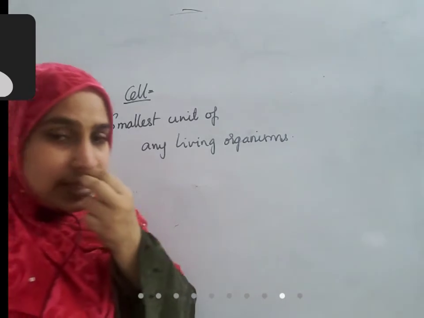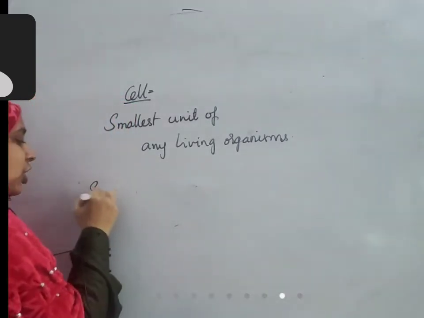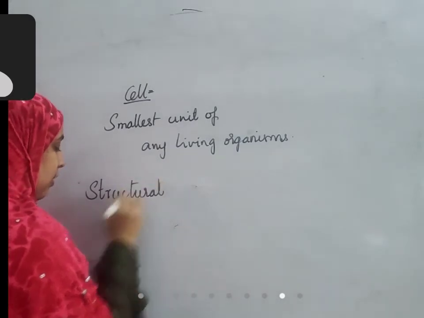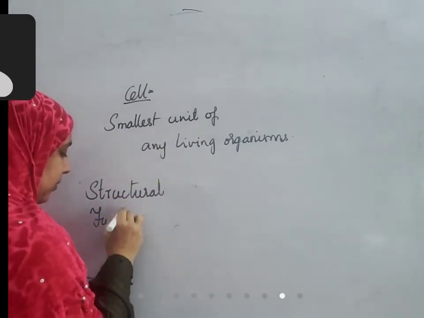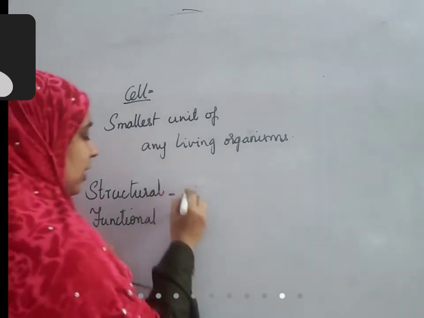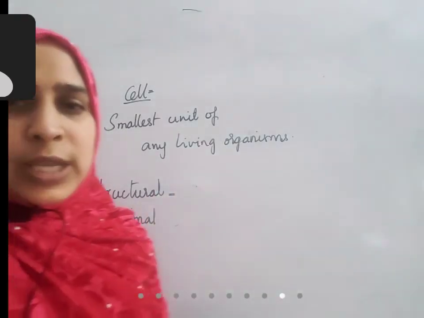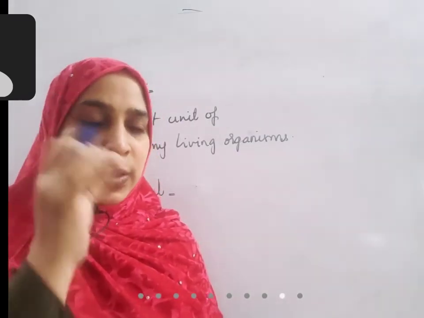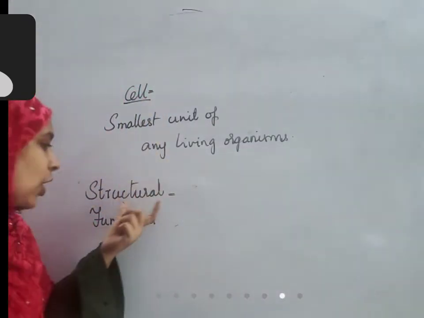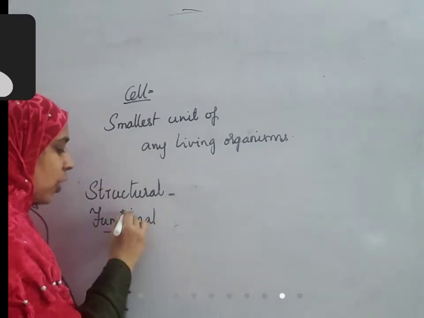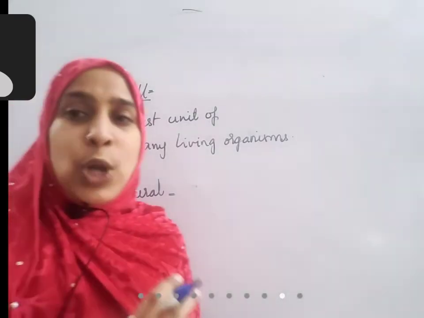This cell is called the structural and functional unit of life. Why is it called the structural and functional unit of life? Structural, because it makes the structure of any organism; by joining small cells only, an organism is formed, so it is called a structural unit. Functional unit, because each and every function occurs at the cellular level.